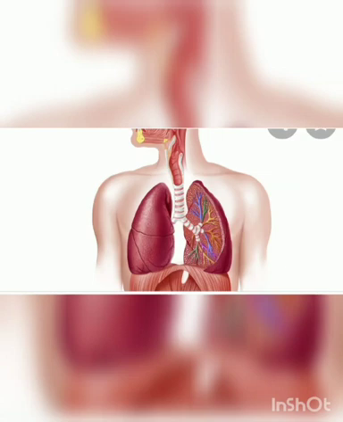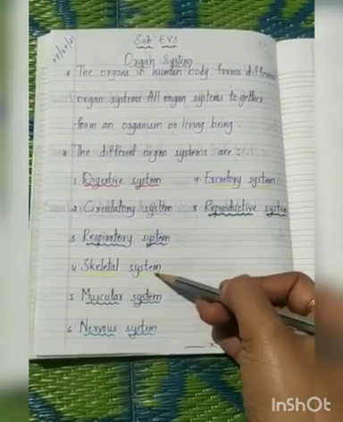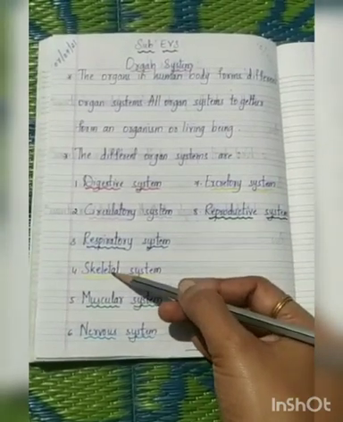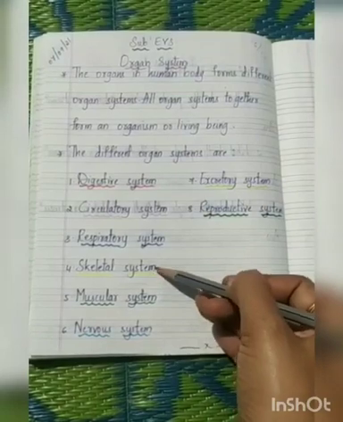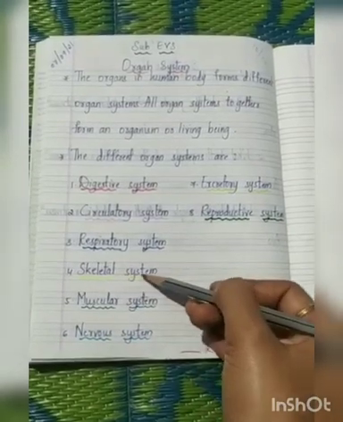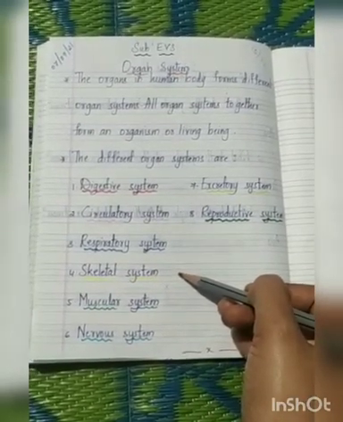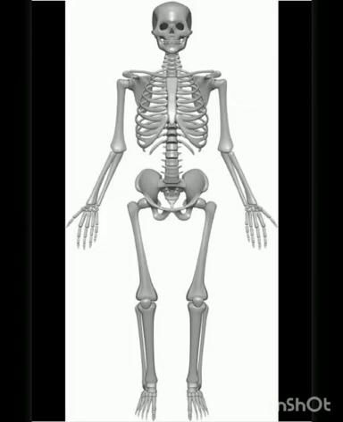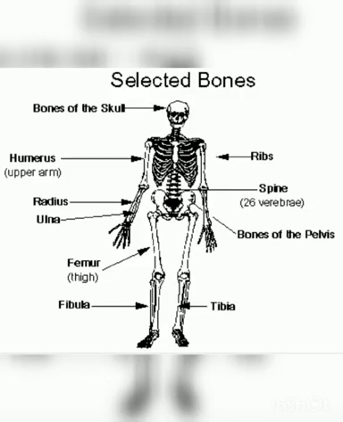Fourth one, skeletal system. How many bones are there in the skeletal system in our body? There are 206 bones, isn't it, children? About this skeletal system, now I am going to explain in the images. In this picture you are seeing the skeletal system. It consists of all bones, joints, etc. Our body is made up of 206 bones. Keep in your mind how many bones are there in the human body? 206. Bones are of many shapes and sizes.